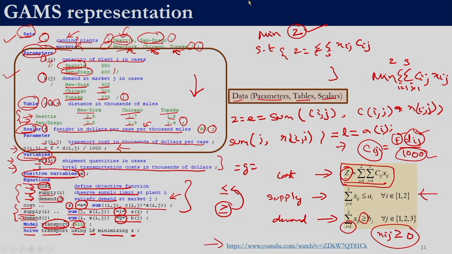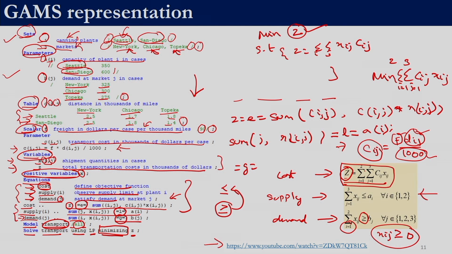If we have a maximization problem, then instead of minimizing over here, we just need to give maximizing. Unlike MATLAB, wherein you are forced to solve only minimization problems, here you can solve a maximization problem as well as a minimization problem without necessarily transforming the maximization problem into a minimization problem. So, this completes the description of the GAMS file. This has to be written as a GAMS file, and if we execute this particular file, we will be able to solve the transport problem.